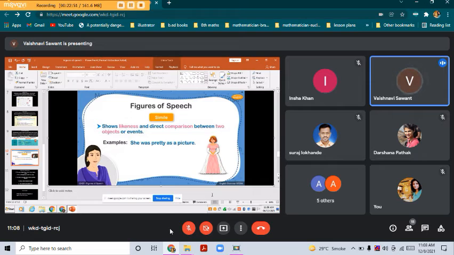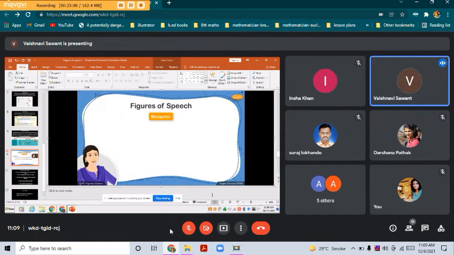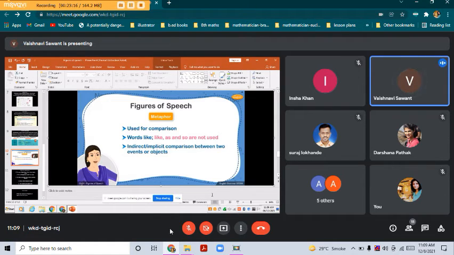She was pretty as a picture. Here, the beauty of the lady is directly compared to that of a portrait or picture. Next, we move on to metaphor. This is another common figure of speech used for comparison. It is similar to a simile, but in the case of metaphor, words such as like, as, or so are not used. Therefore, there is an implied or indirect comparison between the two. Metaphor is also known as an implied simile.